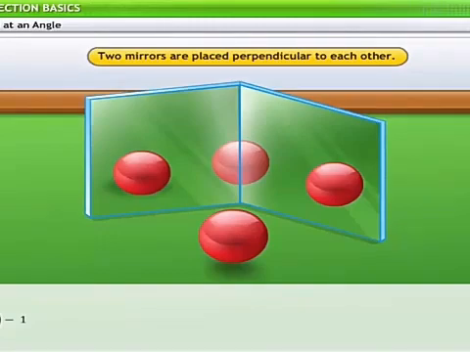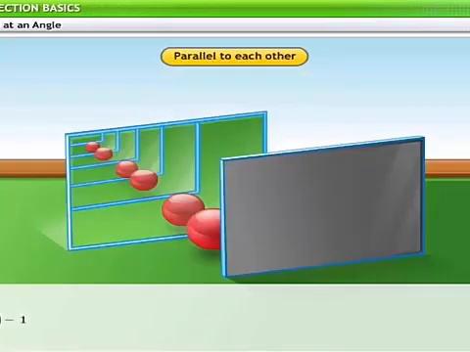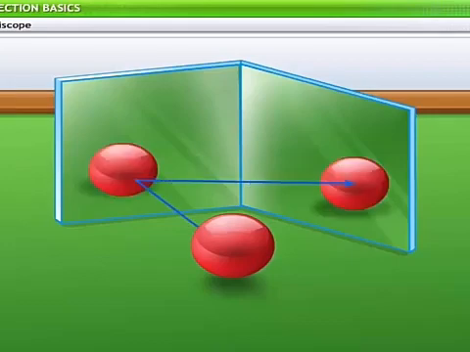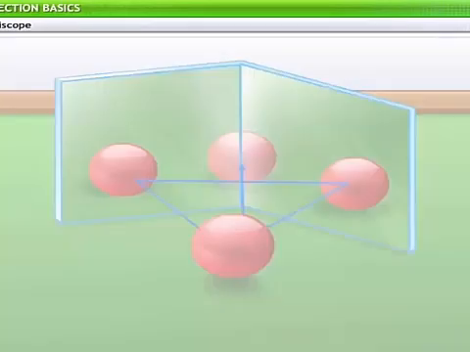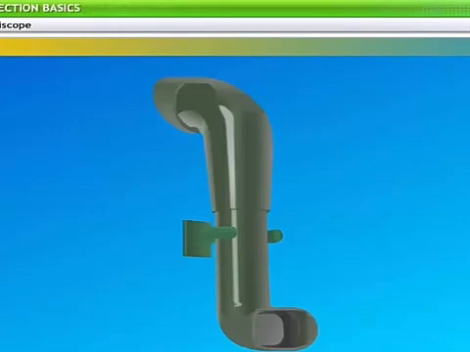Based on this formula, if the angle between the mirrors, theta, is 90 degrees, then the number of images formed is 3. Experimenting further, if 2 parallel mirrors are placed with their reflecting surfaces facing each other, the mirrors form an infinite number of images between them. This is because the angle between the mirrors placed in this manner is 0. Mirrors can be placed at angles to change the direction of light received by the eye. For example, 2 mirrors placed at specific angles are used to make optical instruments like a periscope.